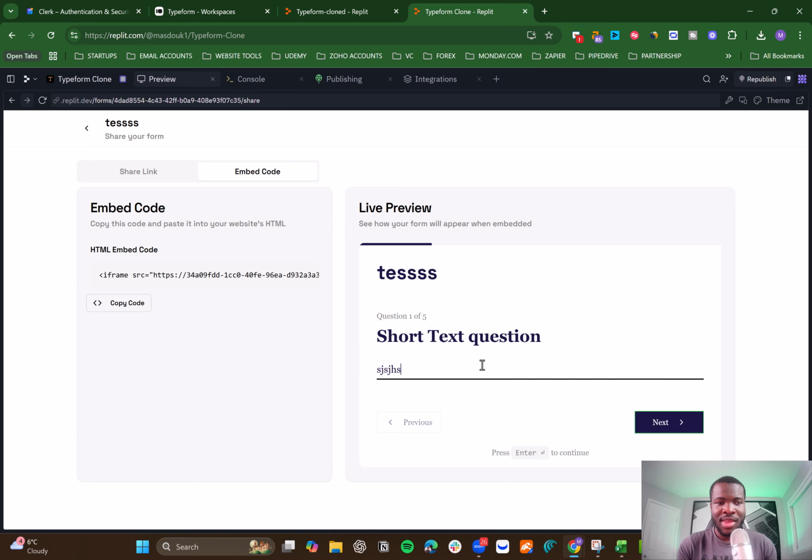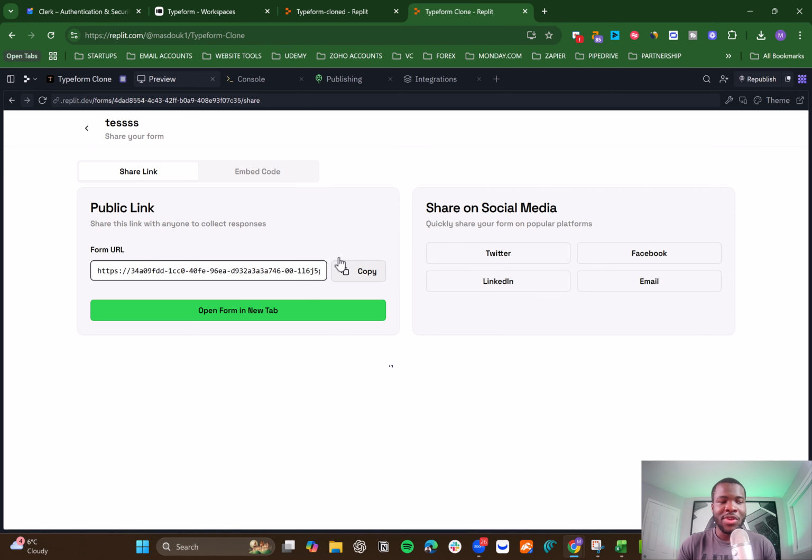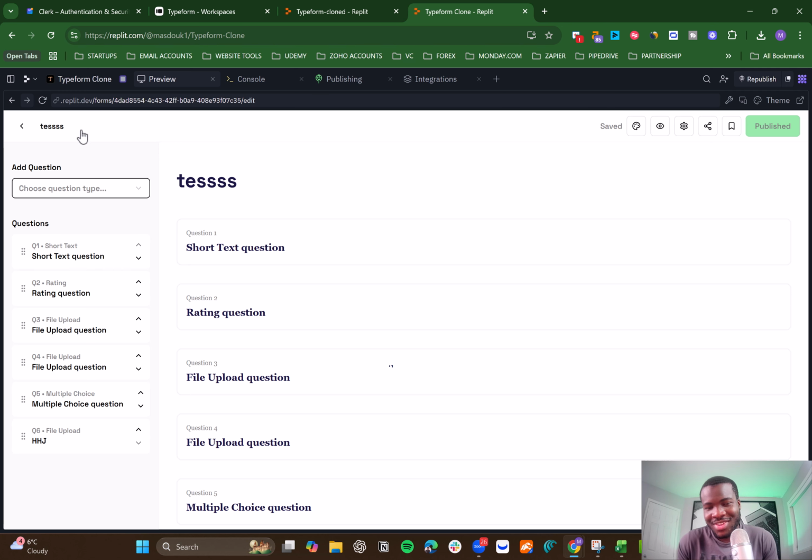So whenever I want to publish it, I mean, whenever I want to test it, I can click on it like real live within the app. I can do all my testing. I can copy the link from here as well, and just use it once it is published. And then embed even my iframe code on my website, and that's it. I don't need to do anything else.